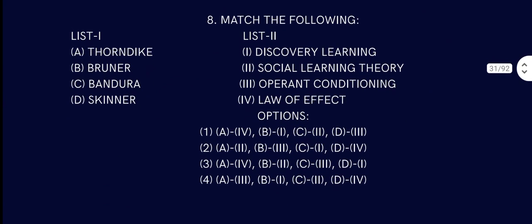Here's question number 8. Match the following. What did Thorndike talk about? Options: discovery learning, social learning, operant conditioning, law of effect; Bruner, Bandura, Skinner. Thorndike talked about the law of effect. Then Bruner talked about discovery learning. You don't have to know all four of them; if you just know one or two, you somehow make it up. Bandura talked about social learning theory, and Skinner talked about operant conditioning. We all know that, so the answer is 1.